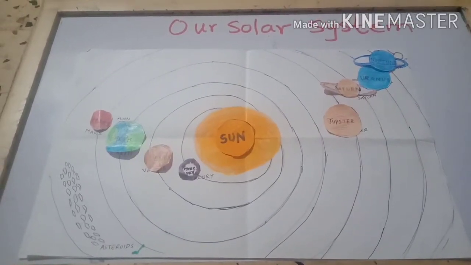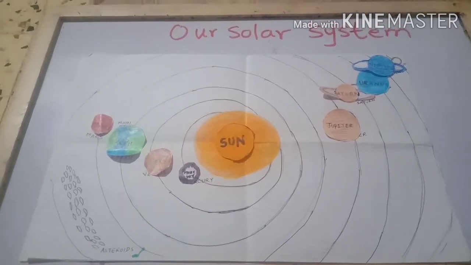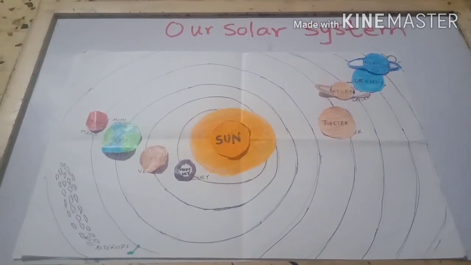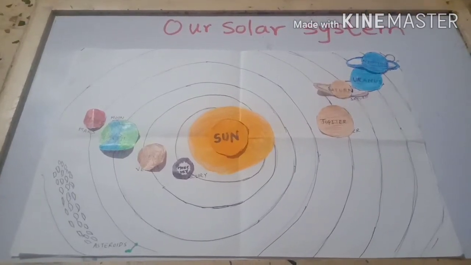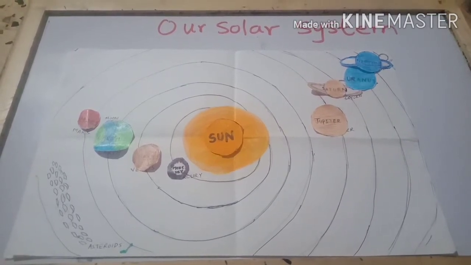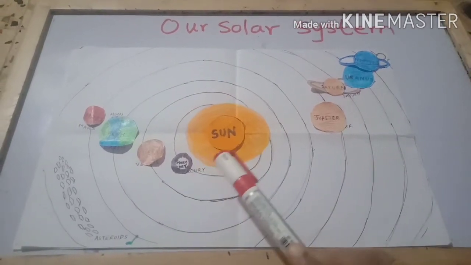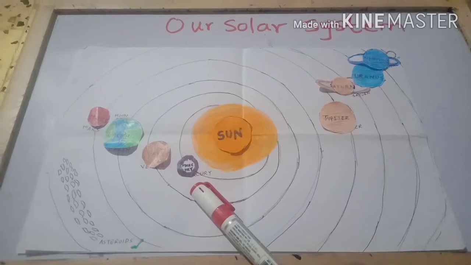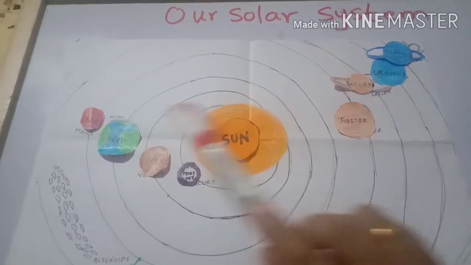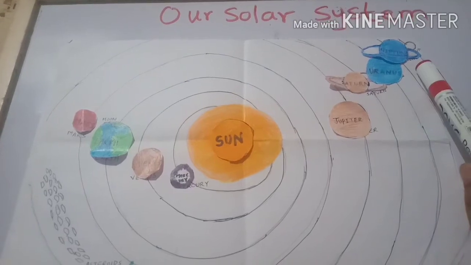Students, today we are going to study about our solar system. We have seen that the sun is present at the center in the solar system and all the planets revolve around the sun in a specific orbit. So each planet has its own orbit. So starting from the sun, the planets are first Mercury, Venus, Earth, Mars, Jupiter, Saturn, Uranus, Neptune and Pluto.